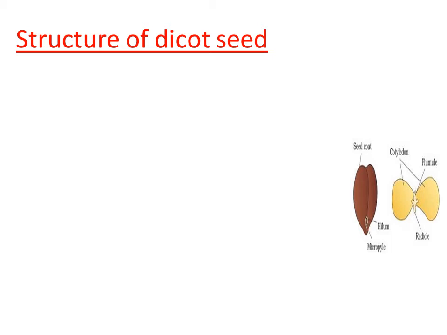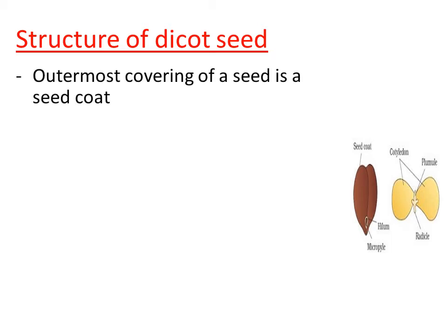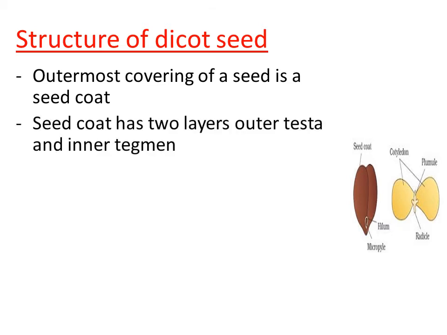In the dicot seed, the outermost protective covering of the seed is seed coat. Seed coat is of two layers, right? The outer seed coat is called testa and the inner seed coat is called tegmen. Clear? As we studied the ovule structure, ovule consists of two coverings, outer integument and inner integument.